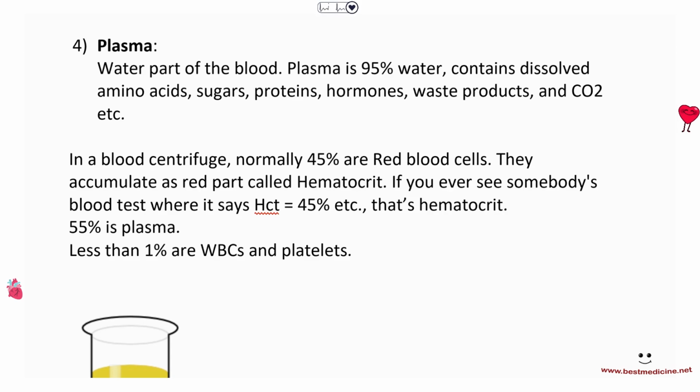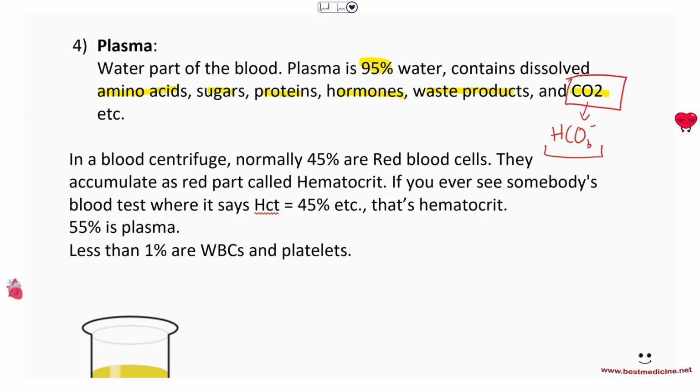Now, it contains around 95% water, and everything dissolved, like amino acids, sugars, proteins, hormones, waste products, CO2, etc., will be present in plasma. Most of the carbon dioxide is transported in the blood in plasma, okay? And most of the carbon dioxide is transported in the form of hydrogen carbonate ions. We also call them more popularly bicarbonate ions. So most of the CO2 is dissolved in the form of bicarbonate ions in the plasma until it reaches the lung.